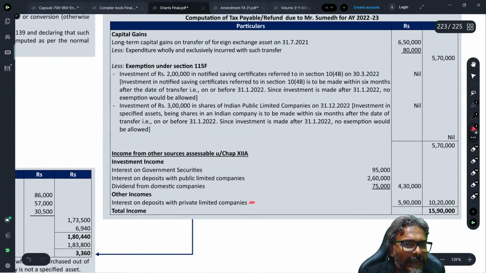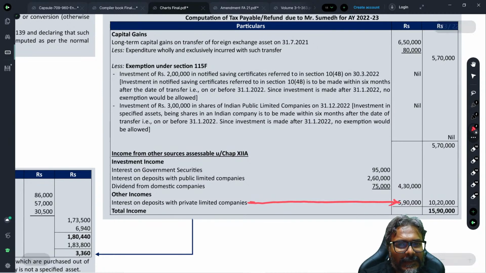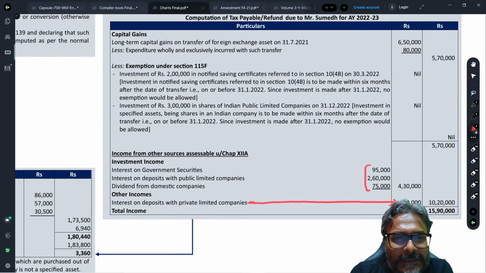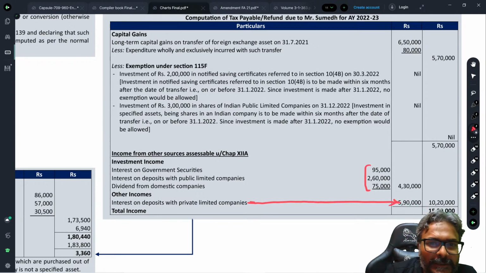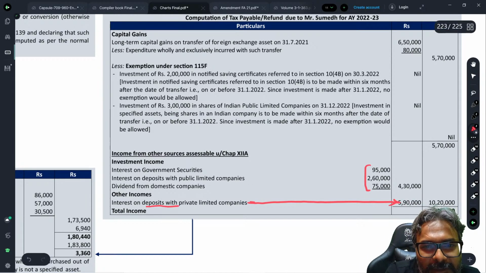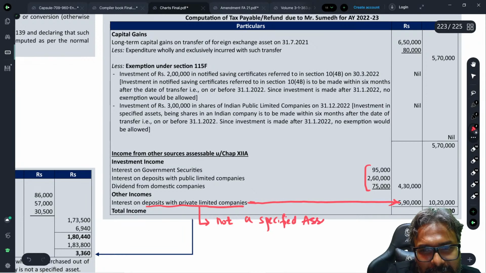I have deliberately put it separately here. So deposit with the private limited company is not a specified asset for Chapter 12A.